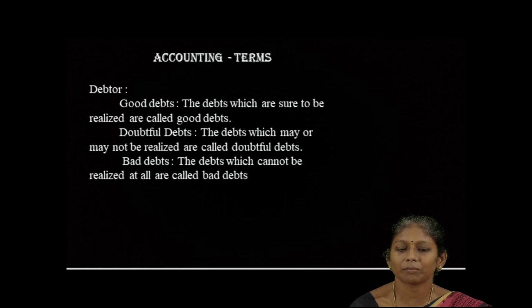Good debts is nothing but we are sure that the sundry debtors will pay the amount to us at a future date. Doubtful debts are debts that may be recoverable or not recoverable, may be realized or not realized. They may pay the amount or they may not pay the amount at a future date. And the third one is bad debts, where we are sure that the amount from the debtors will not be recovered or realized.